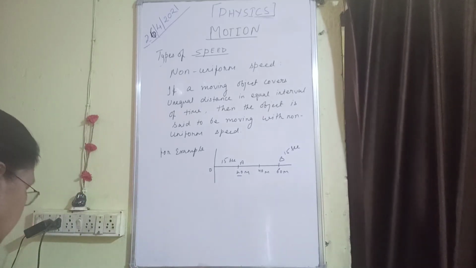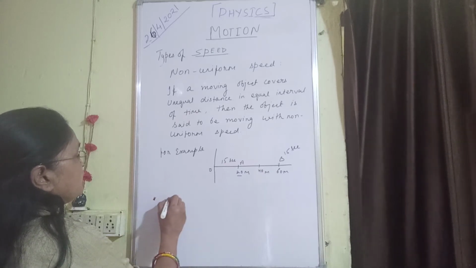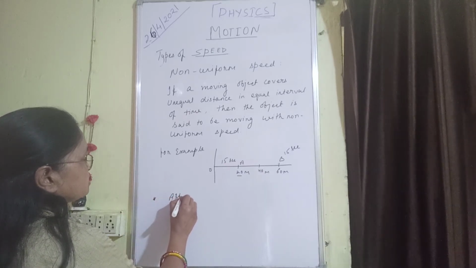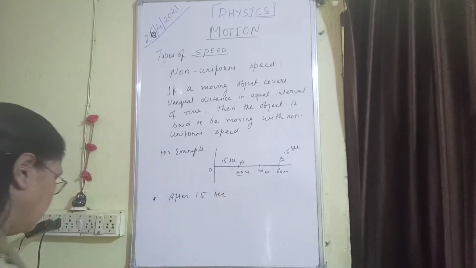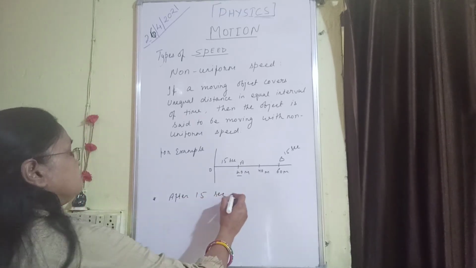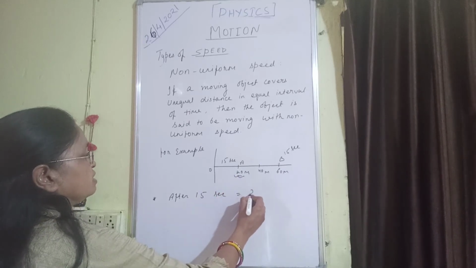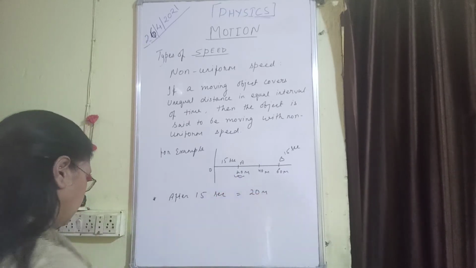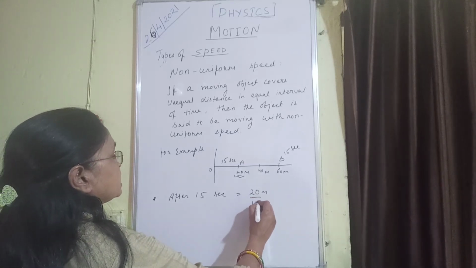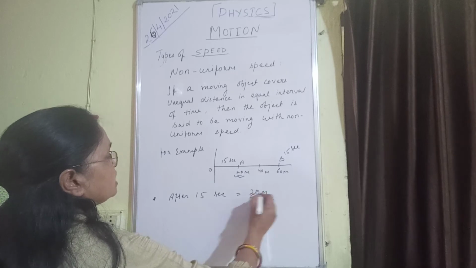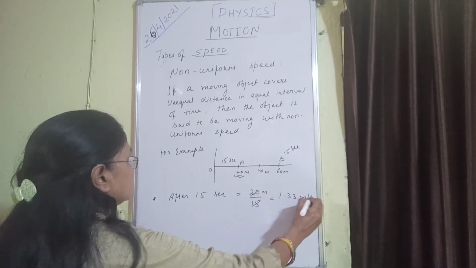After the first 15 seconds, it covers 20 meter, and the time taken is 15 seconds. So we have calculated this, and I hope we are getting 1.33 meter per second.